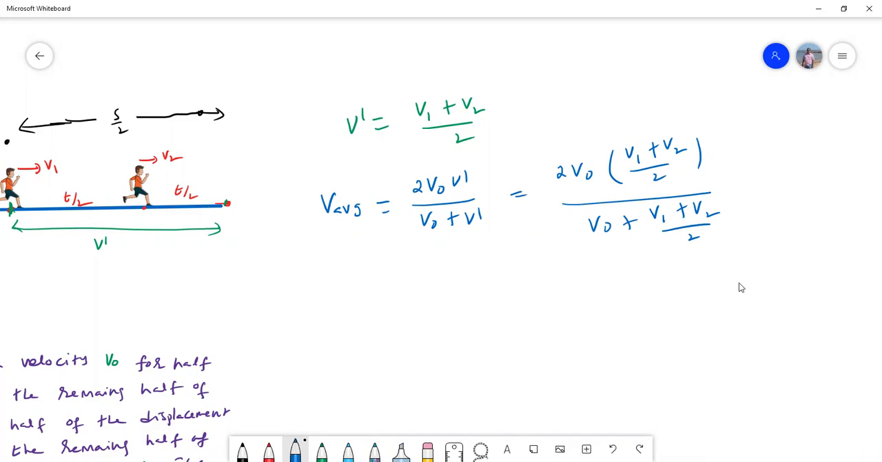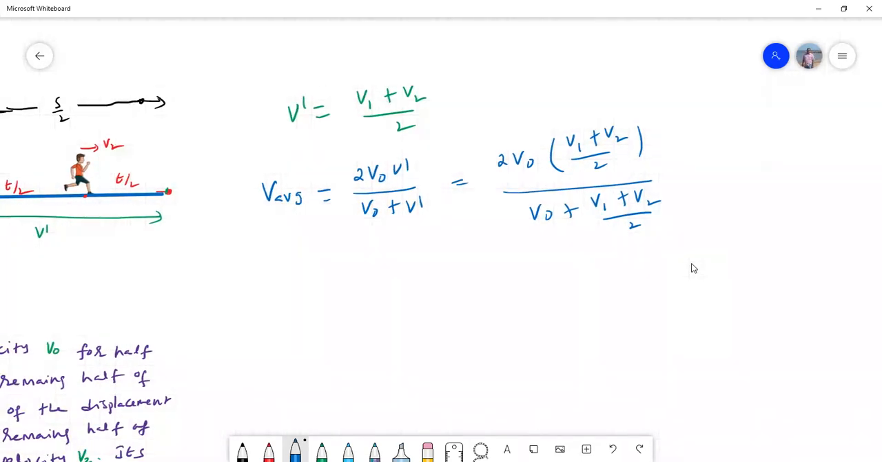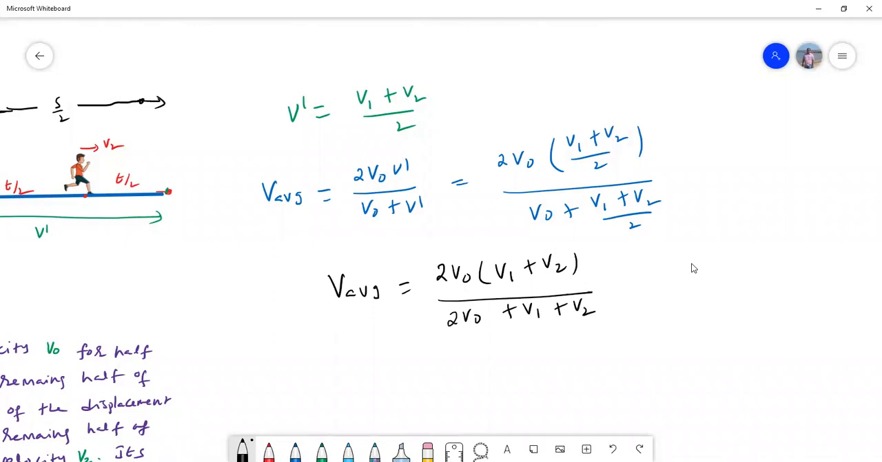So if you take LCM, you will get this answer: v average is equal to, if I take LCM, there is 1, 2 here. So ultimately, 2v0 into (v1 plus v2) by 2v0 plus v1 plus v2. This is the required answer for this problem.